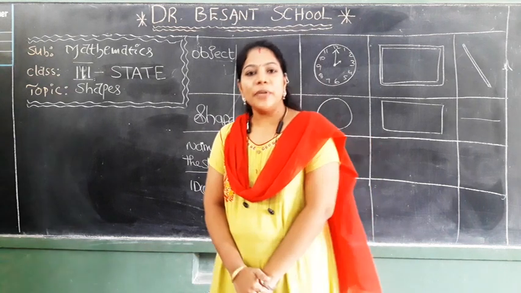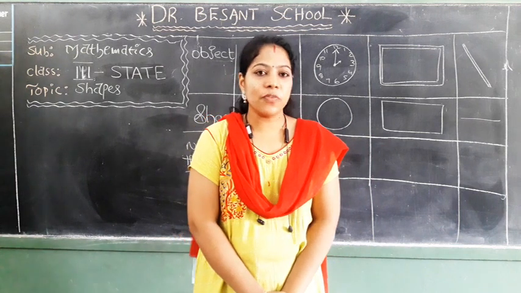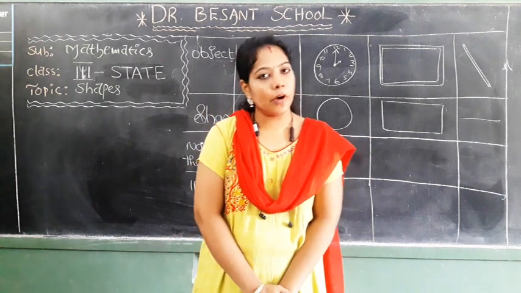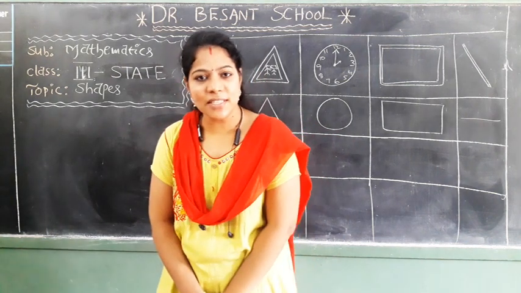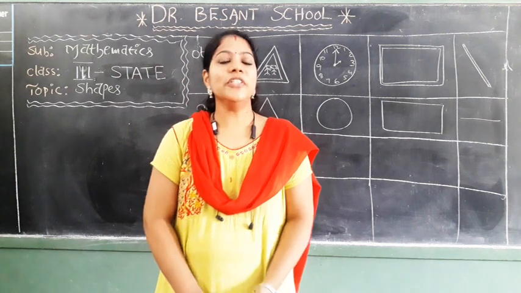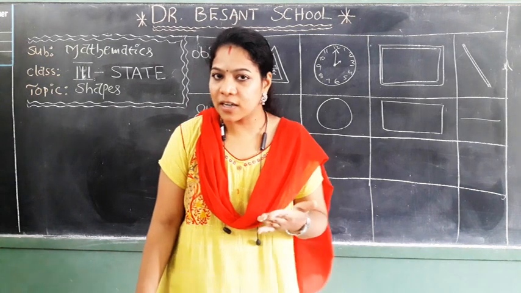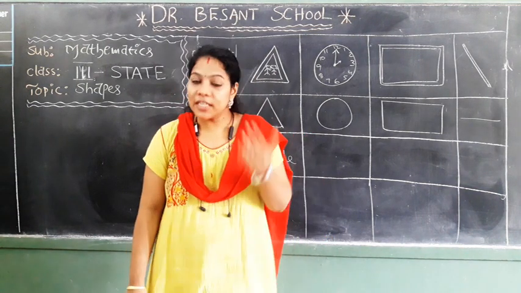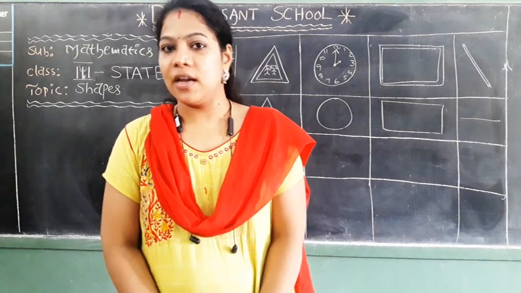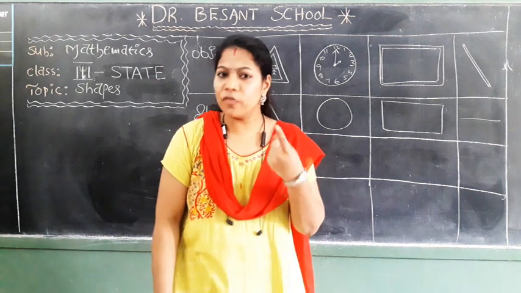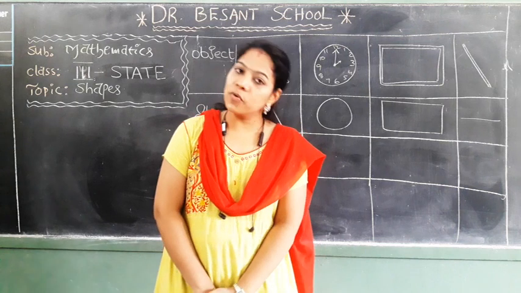Good. In the previous class, what was our last topic? What did I explain to you? Yeah, about 2D figures and 3D figures. What are 2D figures and what are 3D figures? Good children, the figures which have two dimensions are called 2D figures. And the figures which have three dimensions are called 3D figures. I am asking one question. If the figure has only one dimension, only length, what is it? Yeah, those figures are called 1D figures.